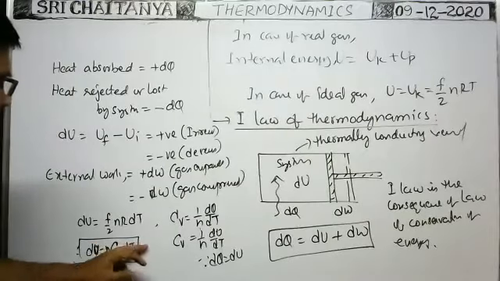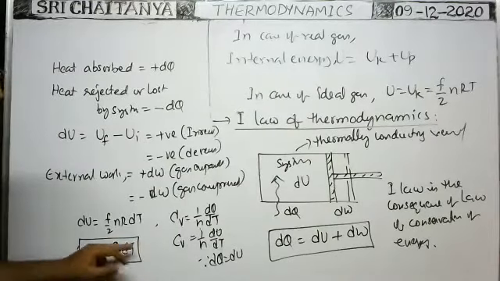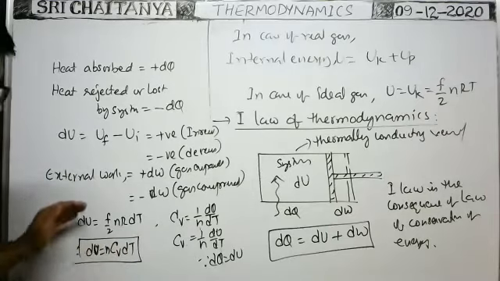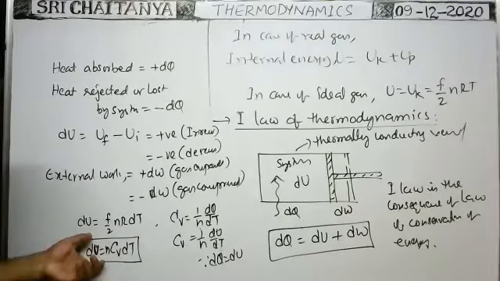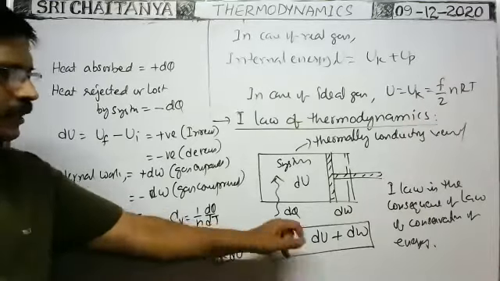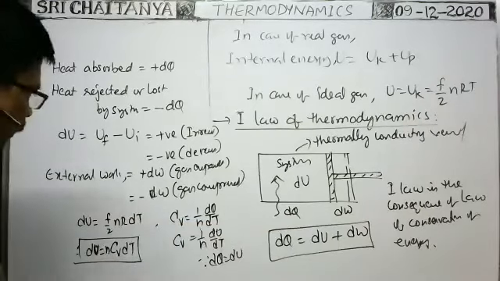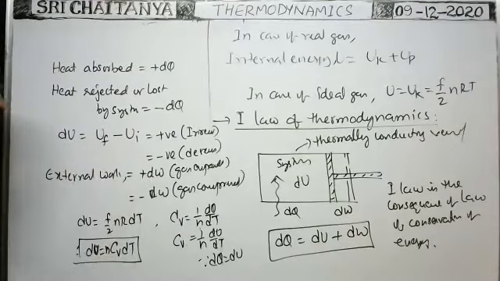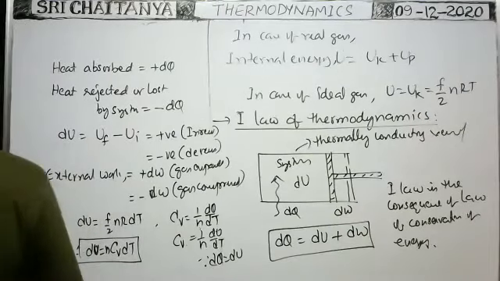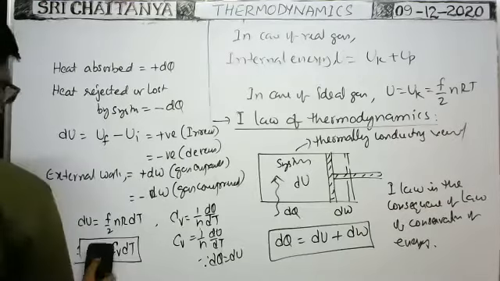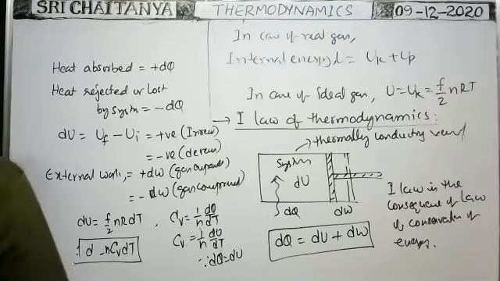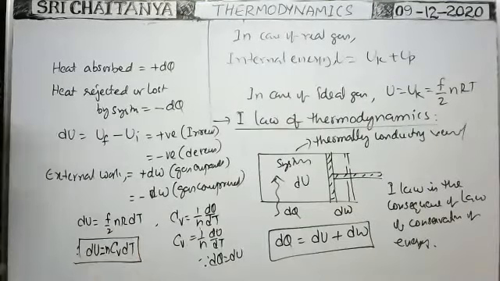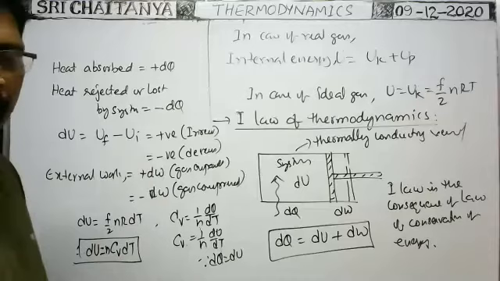Suppose here temperature increases, then dU is the increase in internal energy. If the temperature decreases, you will get dT negative. In such case, dU is the decrease in internal energy. That's why instead of change in internal energy, we can write n Cv dT, or final internal energy minus initial internal energy. It is the change in internal energy. So it is a very, very important formula. Change in internal energy is equal to n Cv dT. You have to remember this formula. Okay.